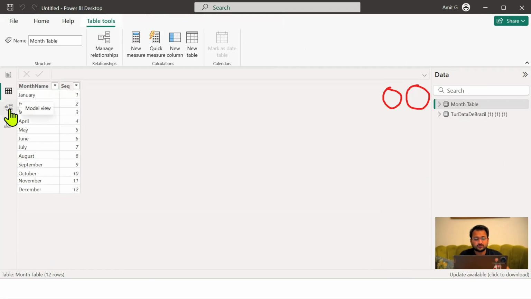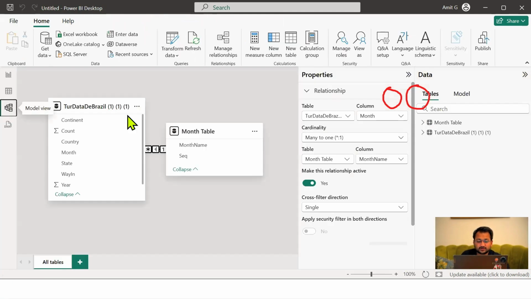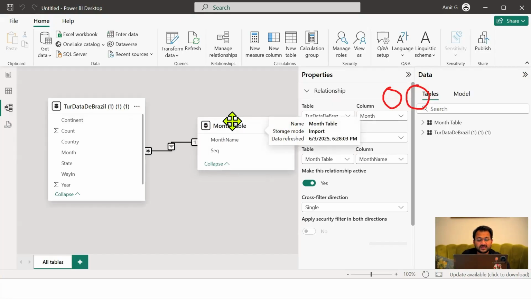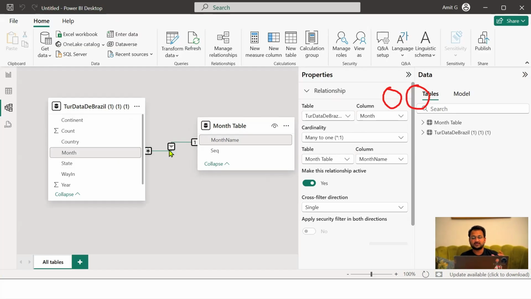First of all, I will go into the model view. Once I go in the model view, you will notice Power BI has automatically identified that relationship and the two tables are connected to each other by month.